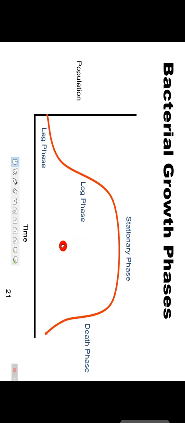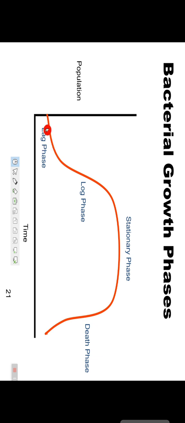Now, generation time under optimal conditions at 37 degrees Celsius. The generation time of Bacillus species is 28 minutes. For E. coli, the generation time is 12.5 minutes. And for Staphylococcus species, it is 27 to 30 minutes. Clear? And this is the growth phase of the bacteria. This is the lag phase, this is the log phase, this is the stationary phase, and this is the death phase. How the bacteria grow and how they die.